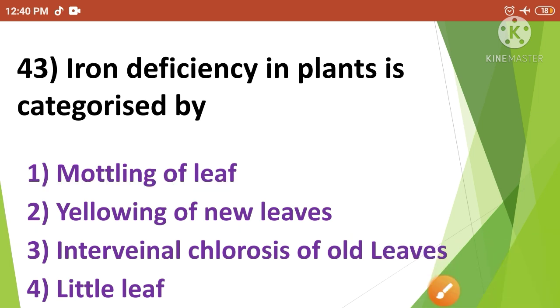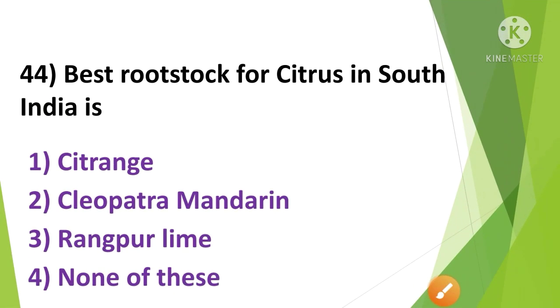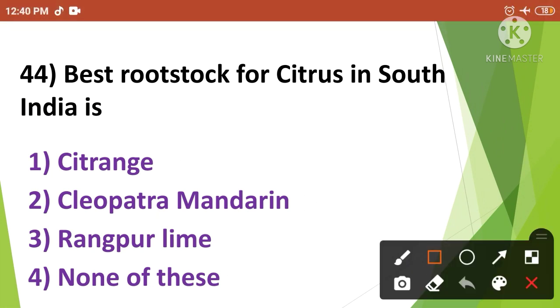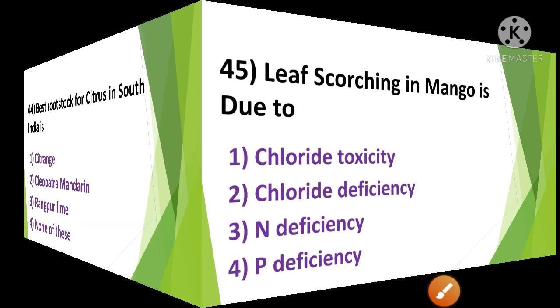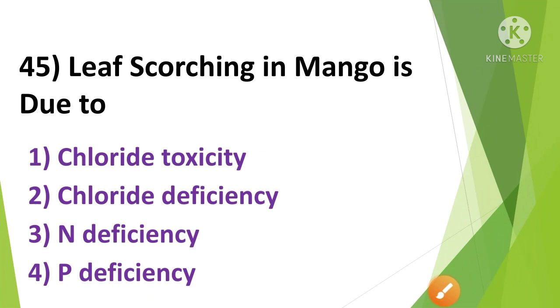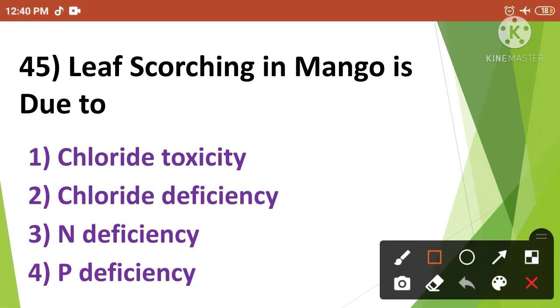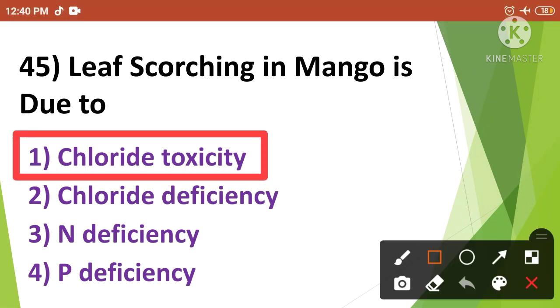Then next, best rootstock for citrus in South India is. The correct answer is option number 3. So the best rootstock for citrus in South India is Rangpur lime. Then next, leaf scorching in mango is due to. The correct answer is option number 1. So leaf scorching in mango is due to chloride toxicity.